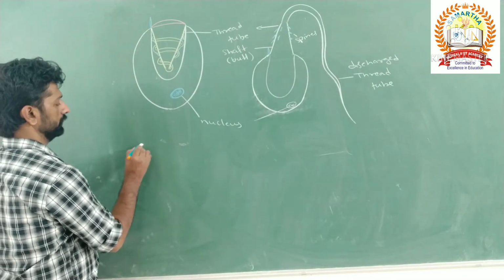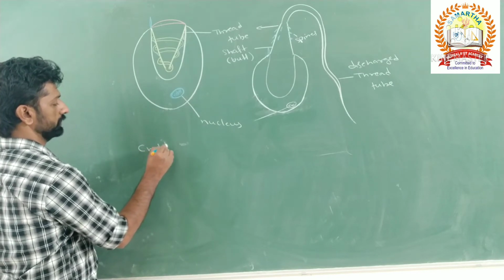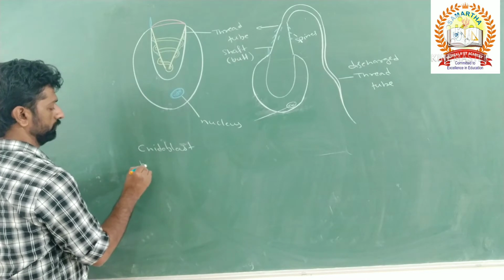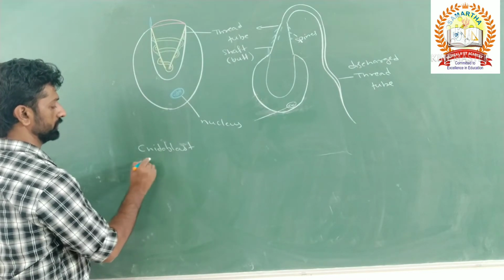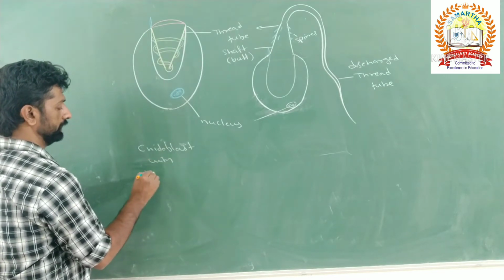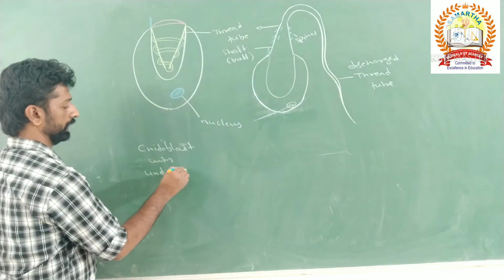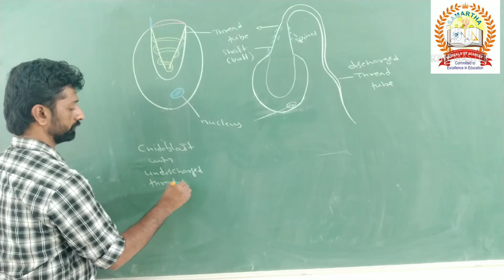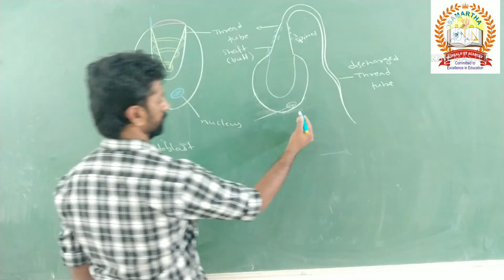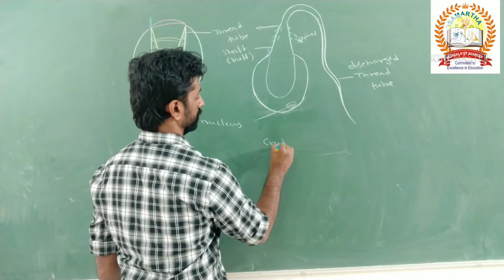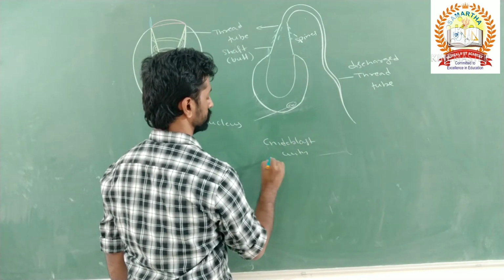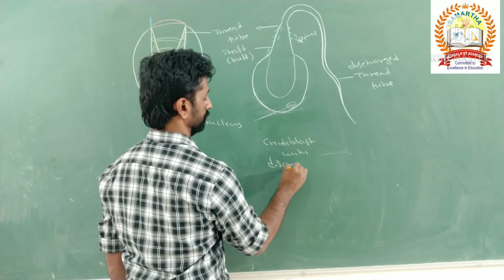So this is the cnidoblast with an undischarged thread tube, and this is the diagram of the cnidoblast with the discharged thread tube.